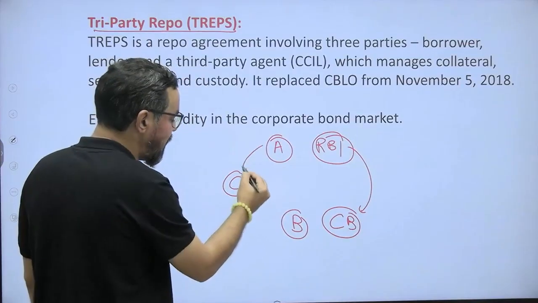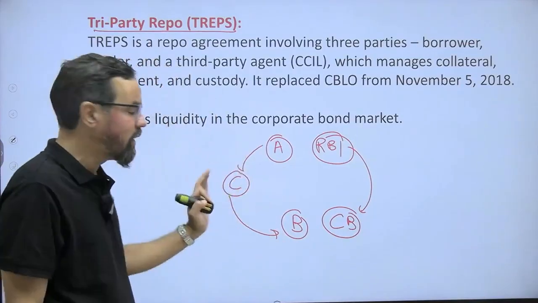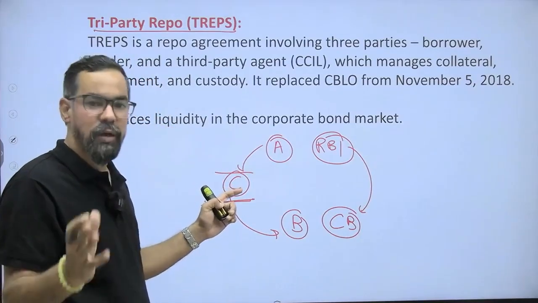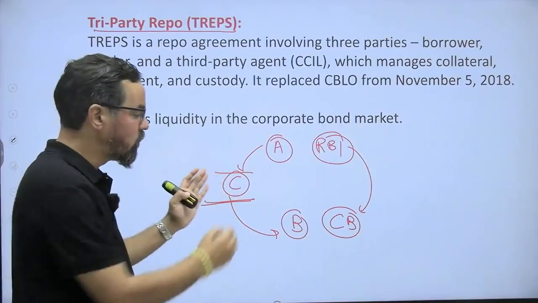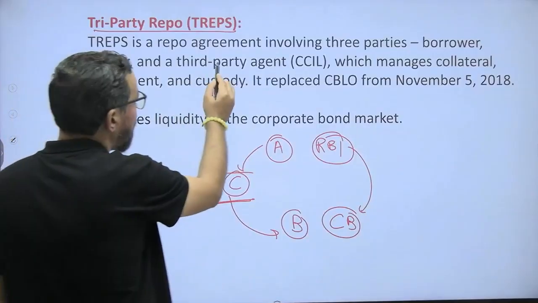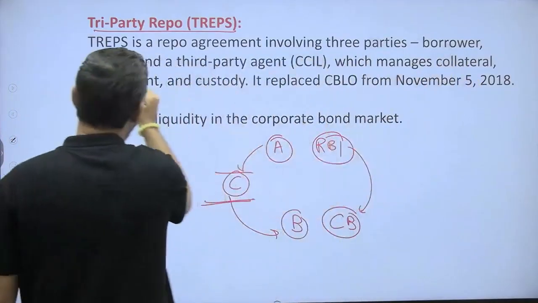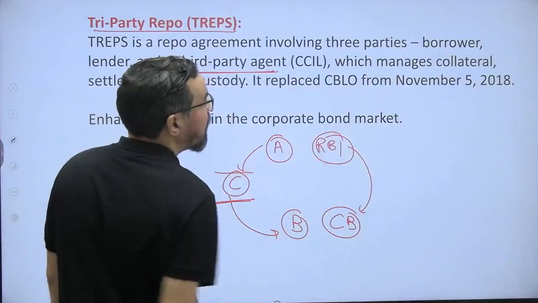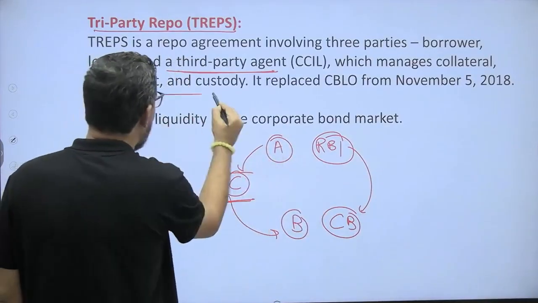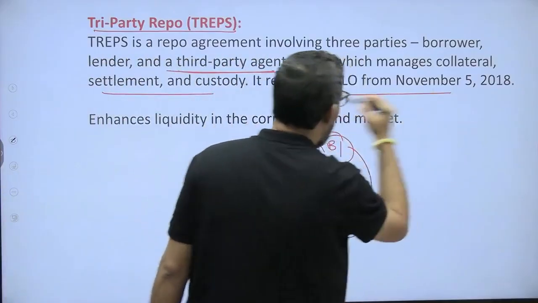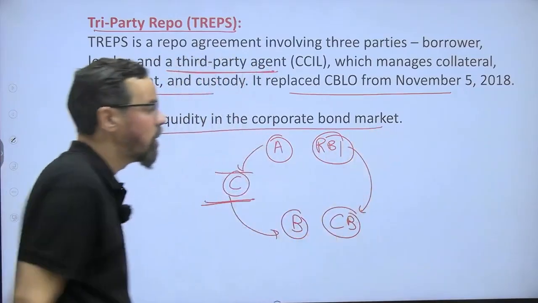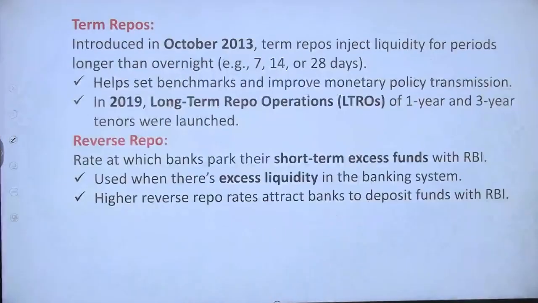Basically we are routing the funds with the help of this third party, which makes commitments or gives security to the lenders or arranges funds for the borrowers, right? So a tri-party repo agreement involves three parties: borrower, lender, and the third-party agent, which is mostly CCIL, which manages collaterals, settlements, and custody. It replaced CBLO from November 2018, enhancing liquidity in the corporate bonds market and others. That is the primary agenda of this particular one.